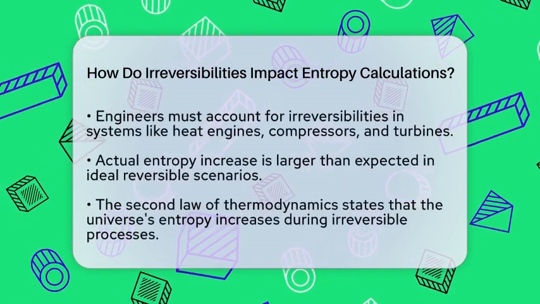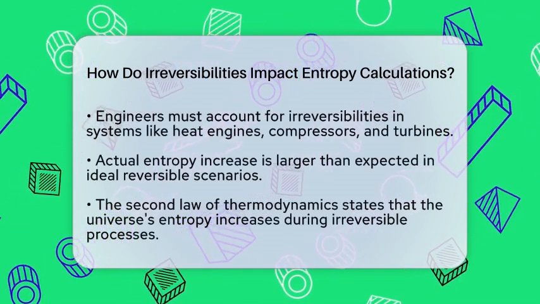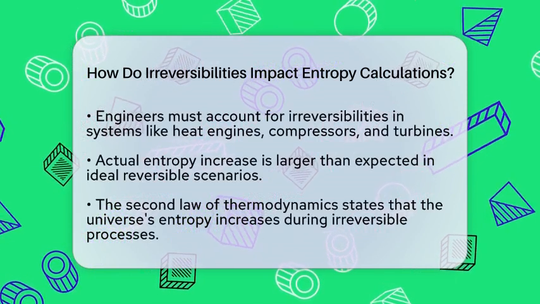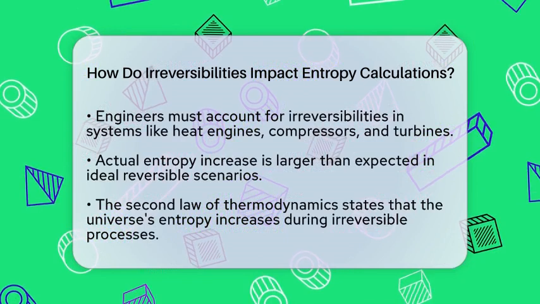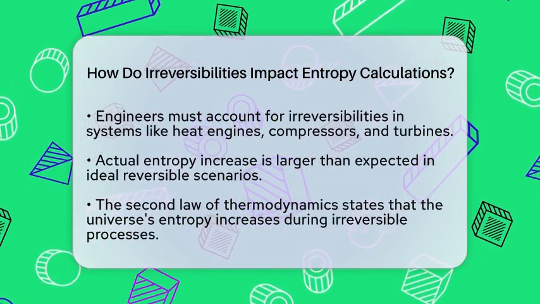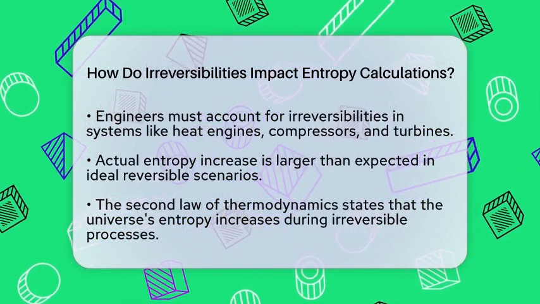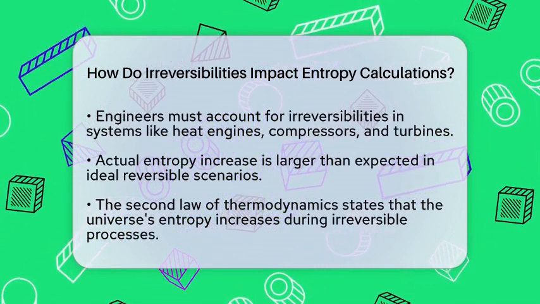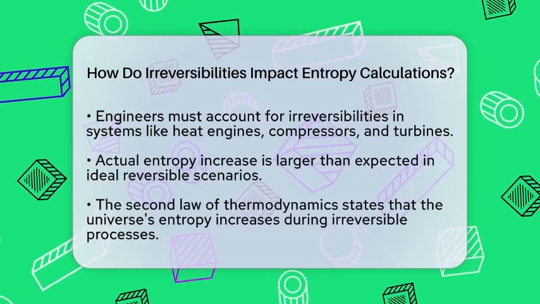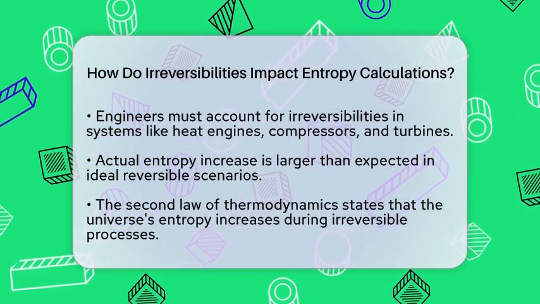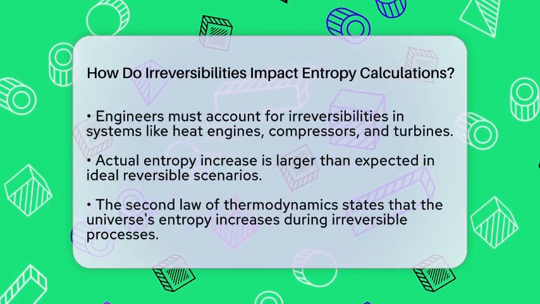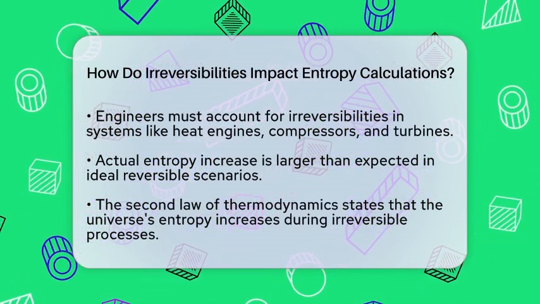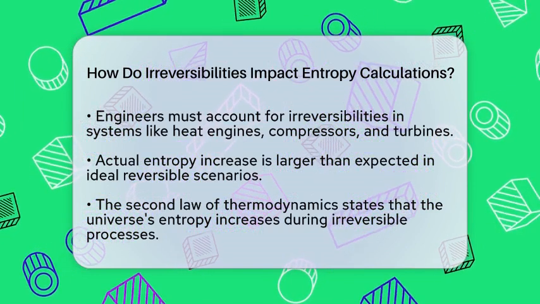In practical terms, this has real implications for mechanical engineering. When engineers calculate entropy changes for systems like heat engines, compressors, or turbines, they must consider these irreversibilities. The actual increase in entropy is larger than what would be expected in an ideal reversible scenario. This adjustment is essential for accurate efficiency calculations and performance predictions.